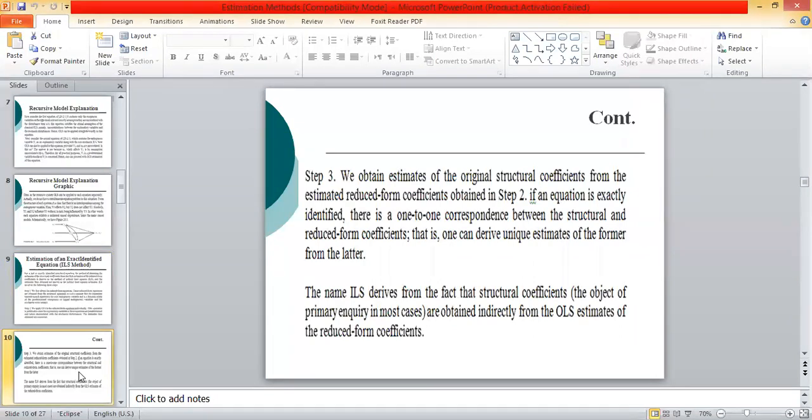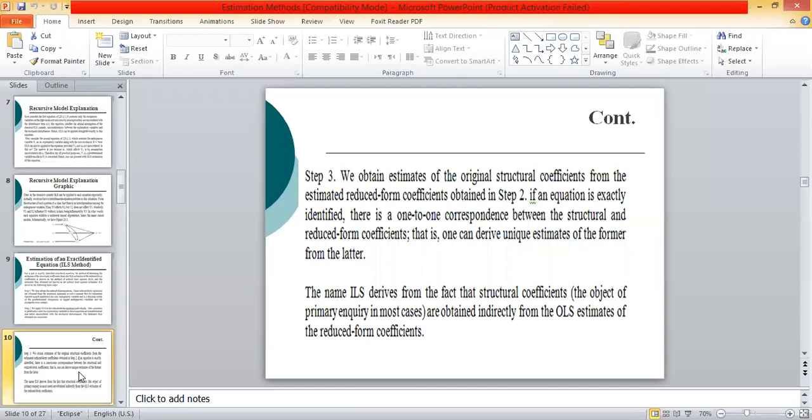If an equation is exactly identified, there is a one-to-one correspondence between the structural parameter and the reduced form coefficient. That is, one can derive a unique estimate of the structural parameter from the reduced form coefficient.